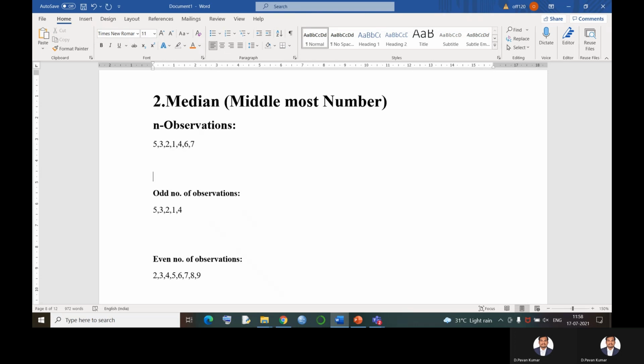Median is called the middlemost value, and the speciality of median is that it divides the given data into two equal parts. The extension of this concept, which we have in measures of dispersion, is quartile deviation. Quartile deviation divides the given data into four equal parts, decile divides the given data into 10 equal parts, and percentile divides the given data into 100 equal parts. Okay, now this is how we try to find the answers for any distribution given to us.